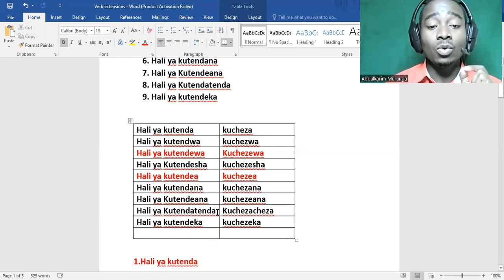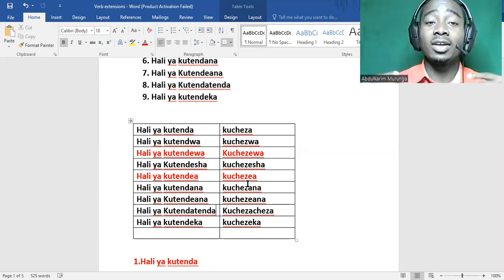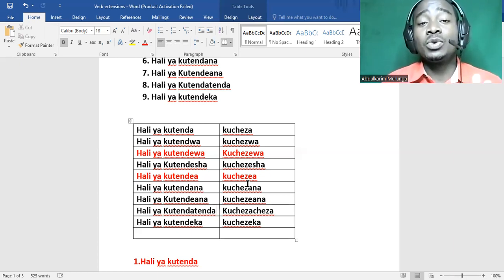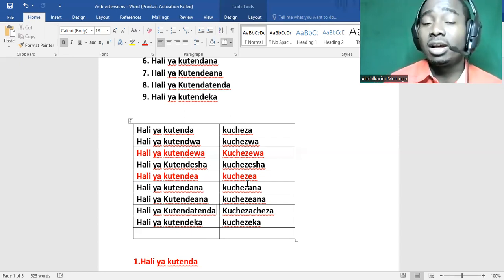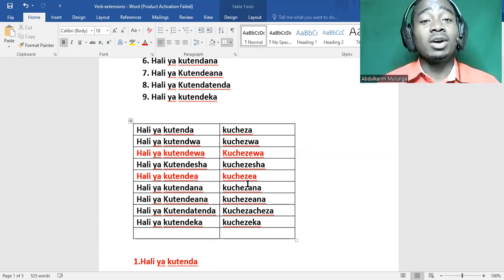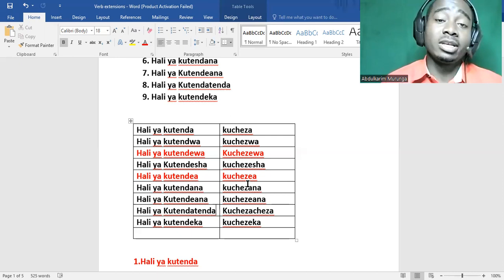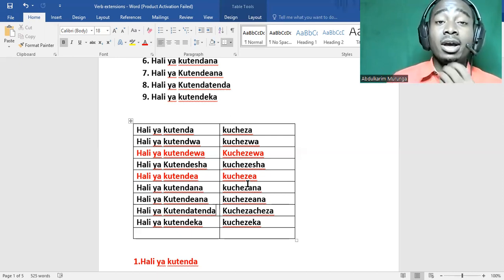Sawa? Then we have hali ya kutenda tenda. Hali ya kutenda tenda is whereby we do something repeatedly. When you do something repeatedly, you say hali ya kutenda tenda. When someone likes doing something, you also use this form. Maybe someone likes to sleep. You say, yeye anapenda kulala lala. Kulala is just to sleep, but kulala lala is someone who likes to sleep. Sawa? Anapenda kuandika andika. He likes writing. Every time he's writing.